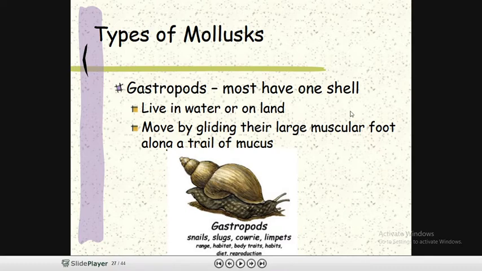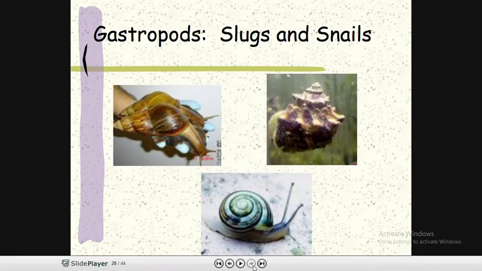Most have one shell, live in water or on land, and move by gliding their large muscular foot along a trail of mucus. So they actually leave a trail of mucus. These are some examples: slugs and snails.